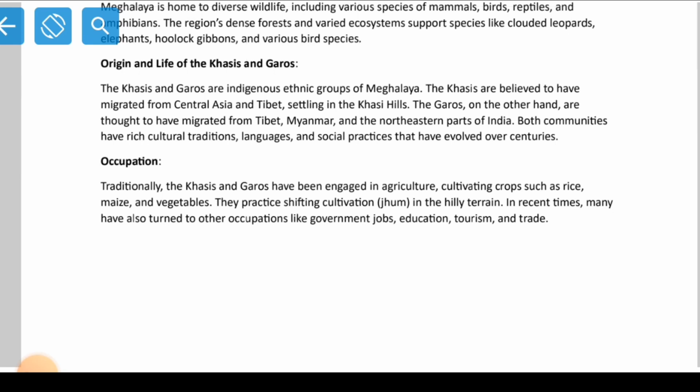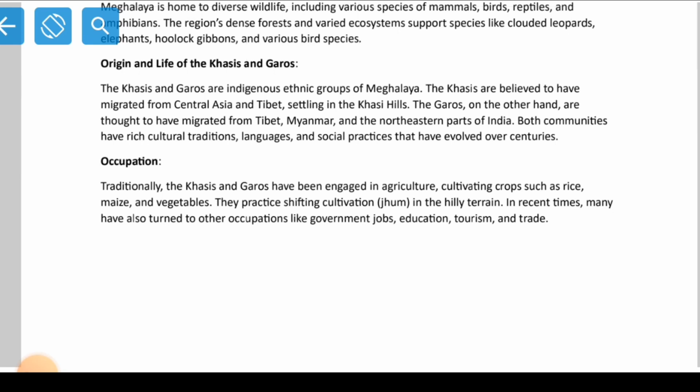So here what happens, we take a plot of land, we clear the jungles, we burn the jungles, and then we start cultivating there, right? We are fortunate enough to see it with our own eyes, and some of us belong to farmers' families, so we have closely seen how to do cultivation and how we practice it.